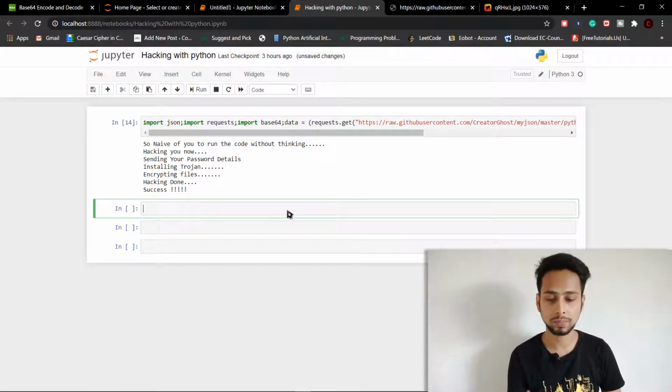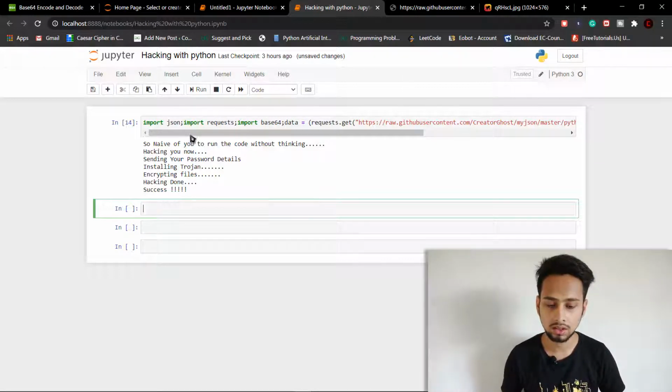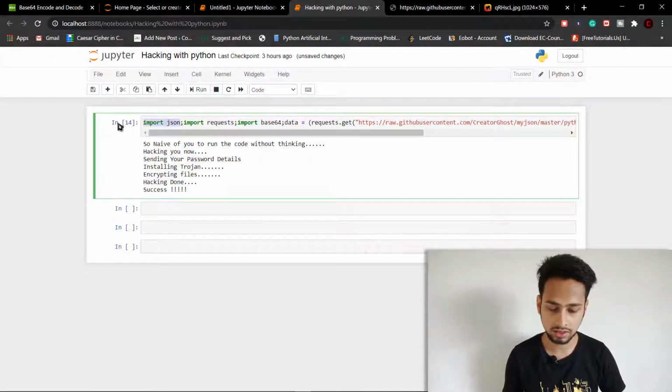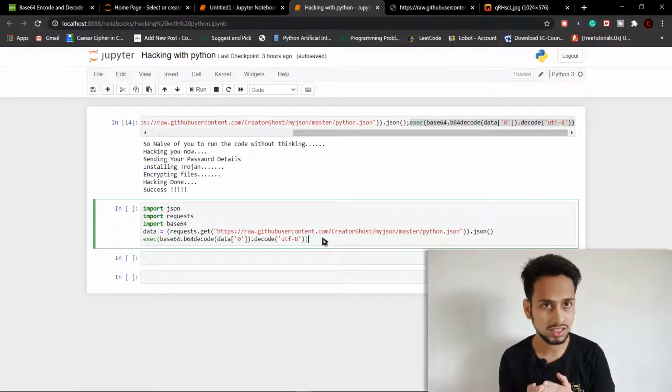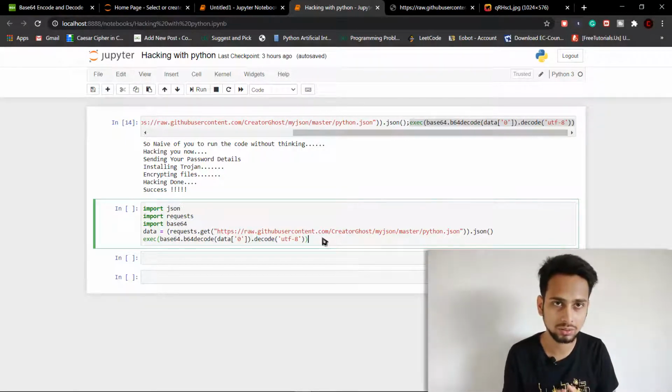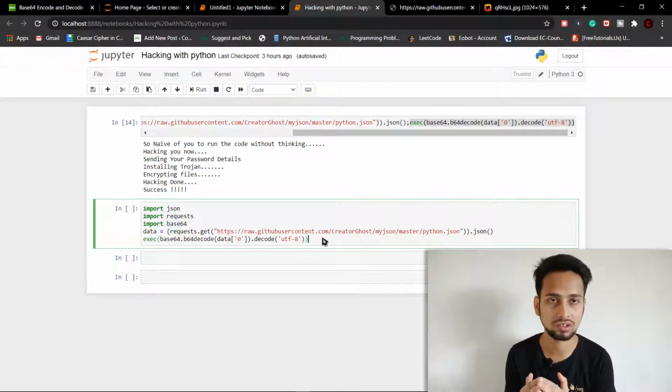Let us first break our code into separate lines so that we can get a better understanding of what this code is doing. Okay, here is our code in separate lines. So let us understand what this code is trying to do. And if you are a beginner in programming, you are not going to have any clue about this.